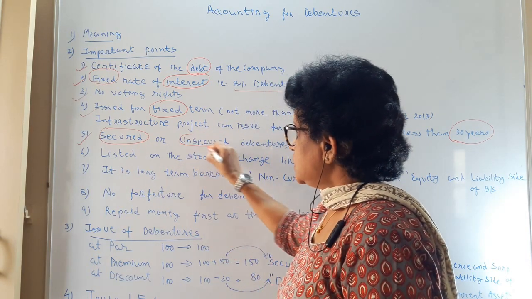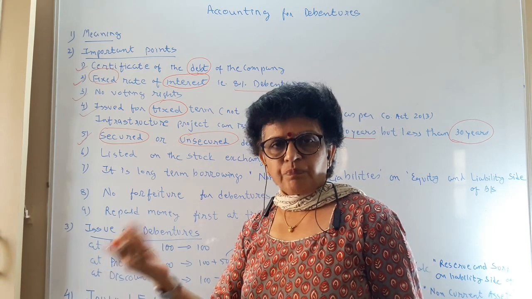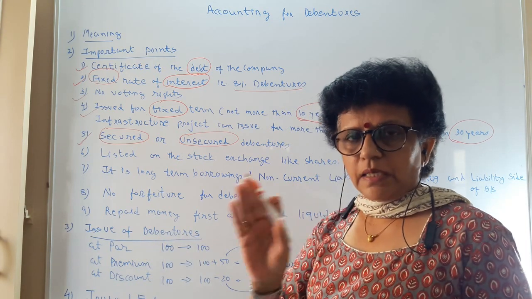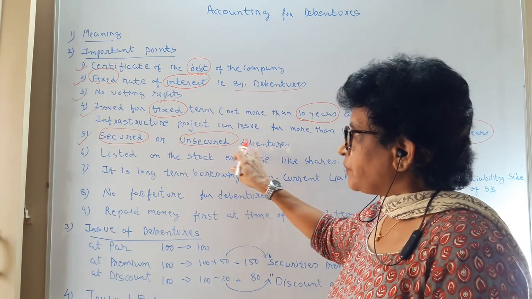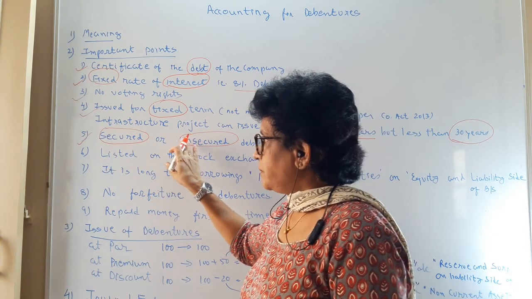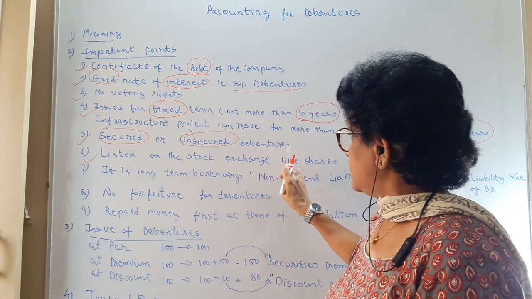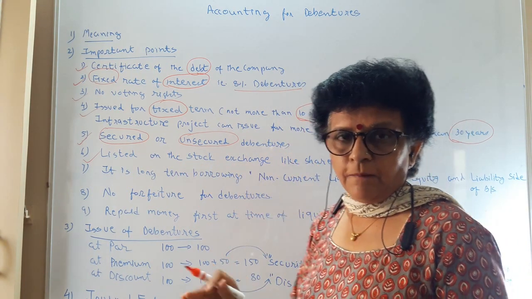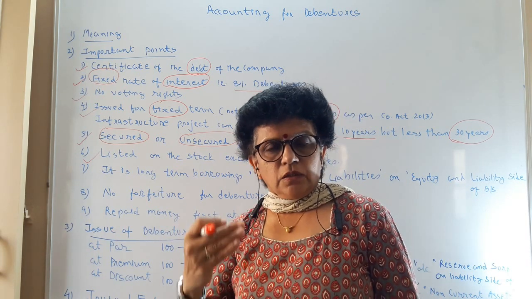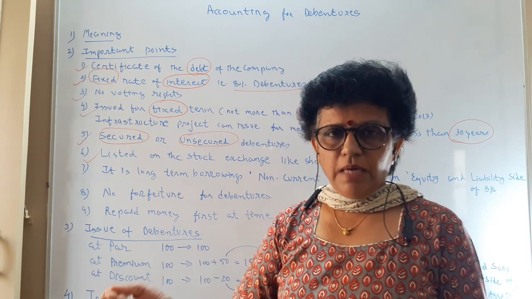Unsecured means no such asset is mortgaged. You keep it open. You promise that I have to pay, I will pay, that's it. No mortgage of an asset. Debentures are of various types, but this is the most important type. Next, debentures are also listed on the stock exchange like shares. Generally, companies prefer to list the debenture, so all investors can easily trade their debentures in the market.